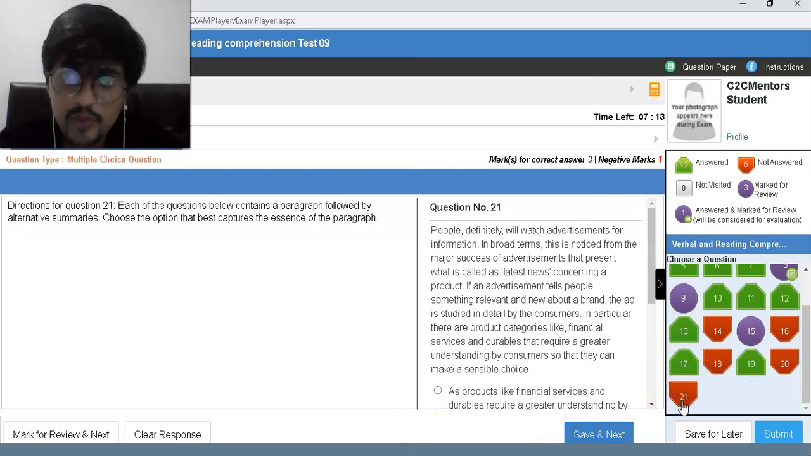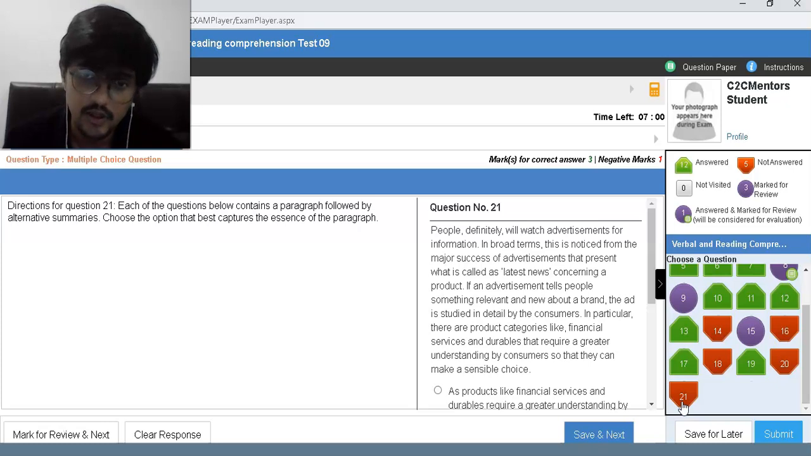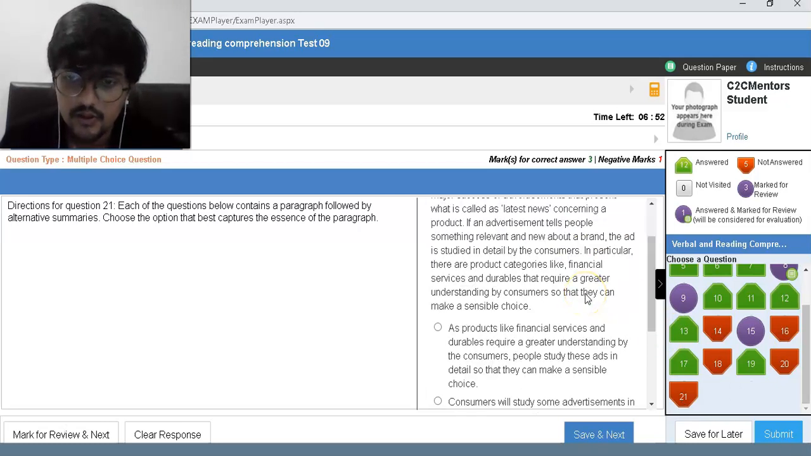Let's look at 21. People definitely will watch advertisements for information. In broad terms, this is noticed from the major successes that present what is called the latest news concerning a product. If an advertiser tells people something relevant and new about a brand, the ad is studied in detail by the consumers. In particular, there are product categories like financial services and durables that require a greater understanding by consumers so they can make a sensible choice. As products like financial durables require a greater understanding of the consumer, people study these ads in detail so they can make a sensible choice.